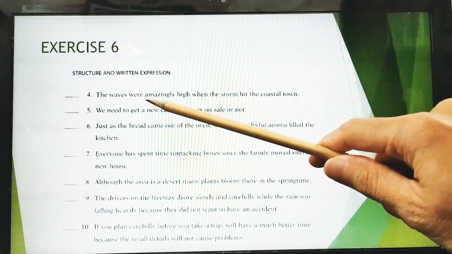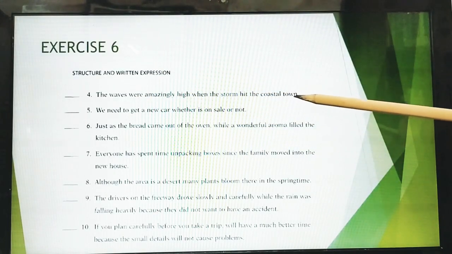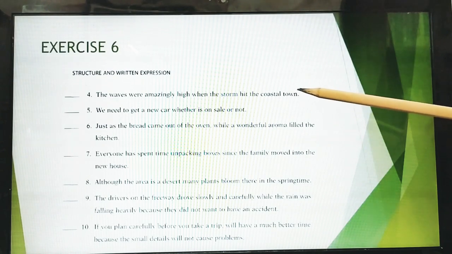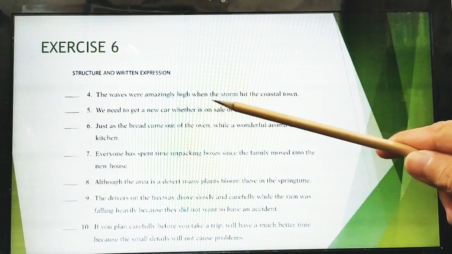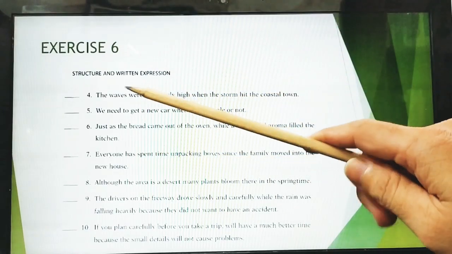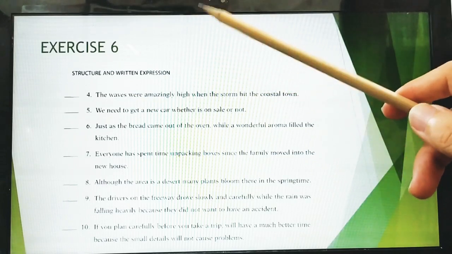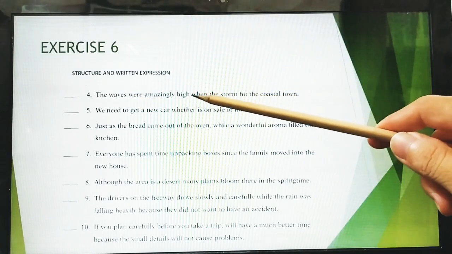The waves were amazingly high when the storm hit the coastal town. Yes, it is correct, because the sentence makes sense. And the question, where is the adverbial clause? This one, when.